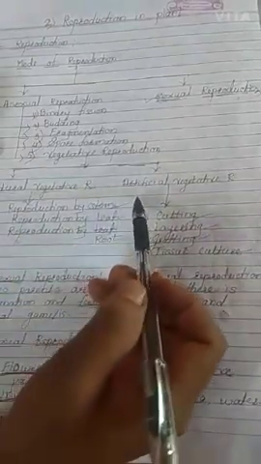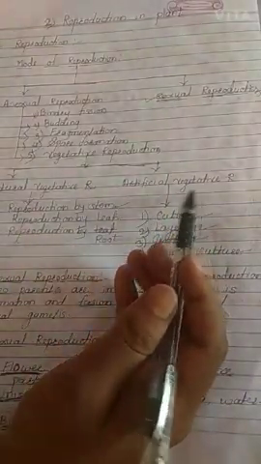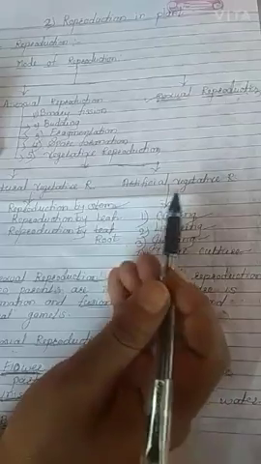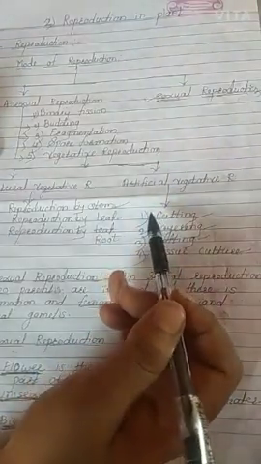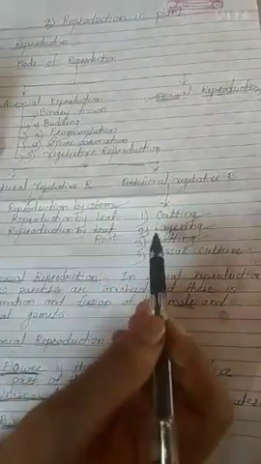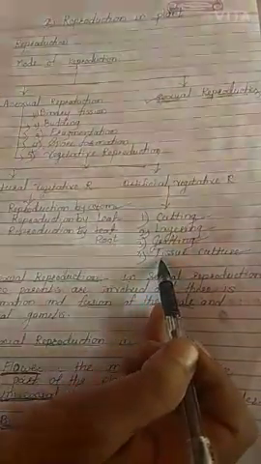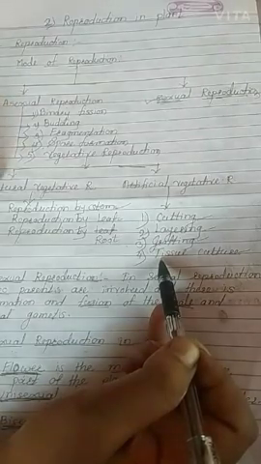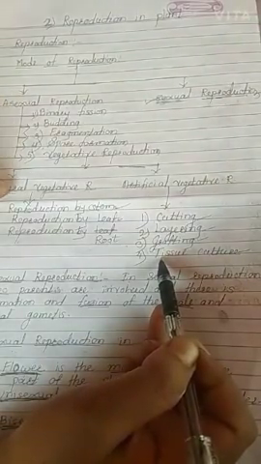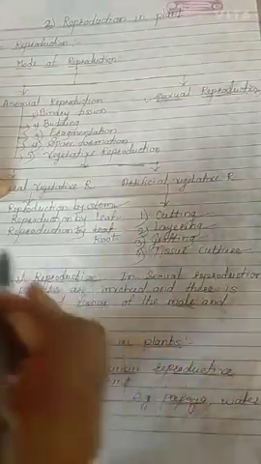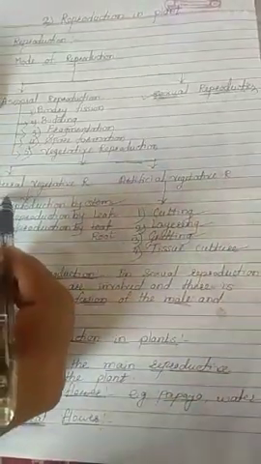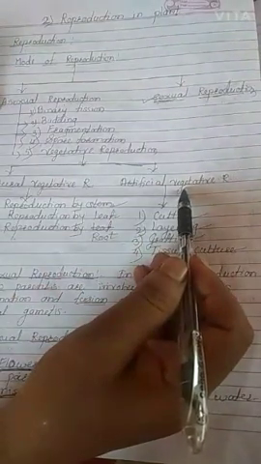Artificial vegetative reproduction is a process in which, by cutting, layering, grafting and tissue culture in a nursery, the plant can be reproduced artificially. What is meant by natural and artificial vegetative reproduction?